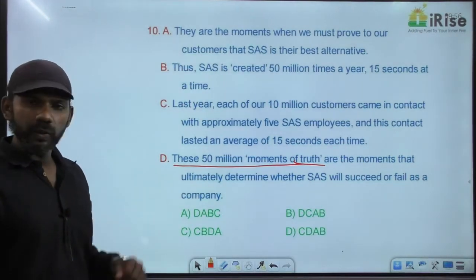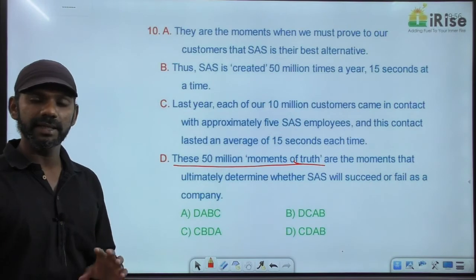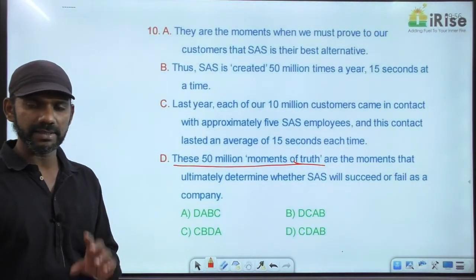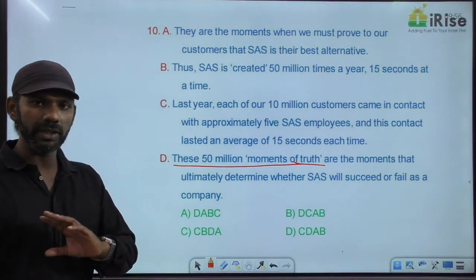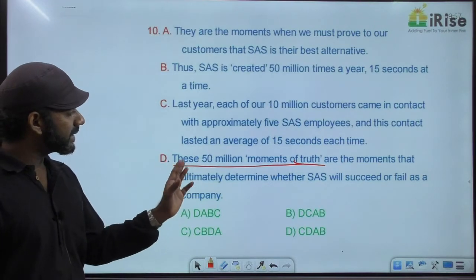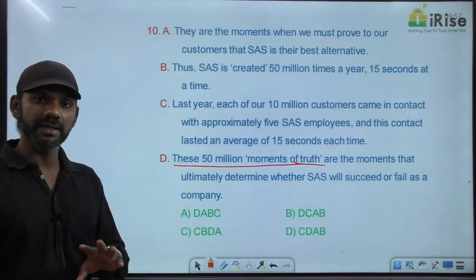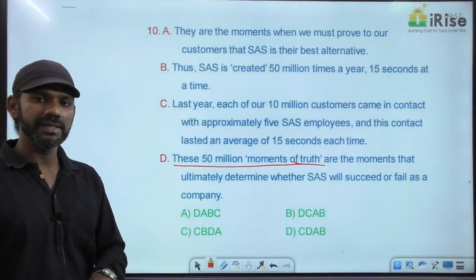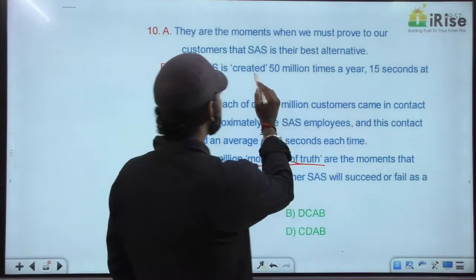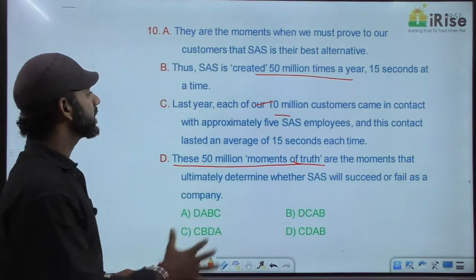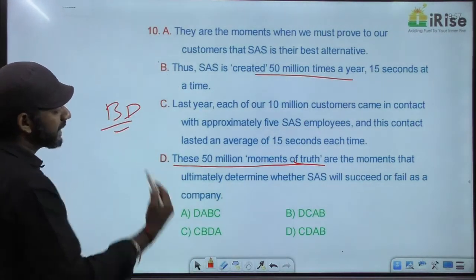Now, I told you, if a sentence says these girls, immediately before it, there must be a sentence containing mention about girls. Only then we can say these girls. And those two sentences must come together. These is a demonstrative pronoun. Never miss any pronoun or indicator while reading. If a sentence says these 50 million moments of truth, immediately before the sentence, there must be a sentence containing mention about 50 million. Only then we can say these 50 million moments of truth. In which sentence do you find mention about 50 million? Sentence B. So undoubtedly, I can say BD is a mandatory pair. BD is a mandatory pair.